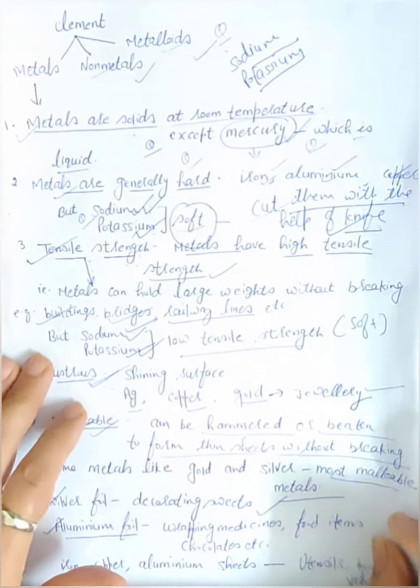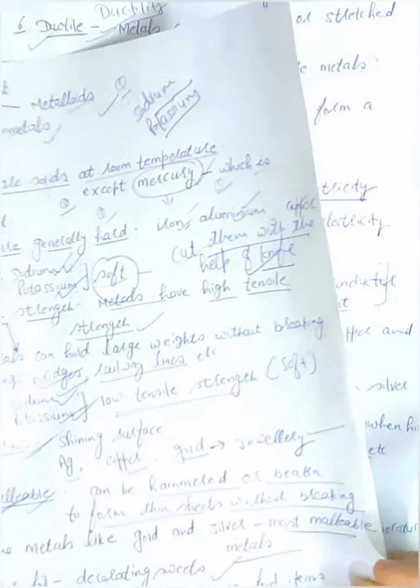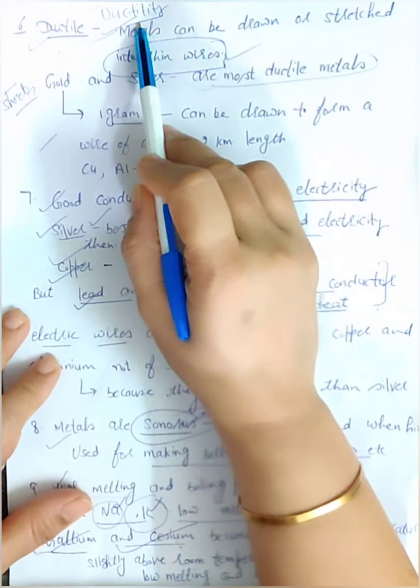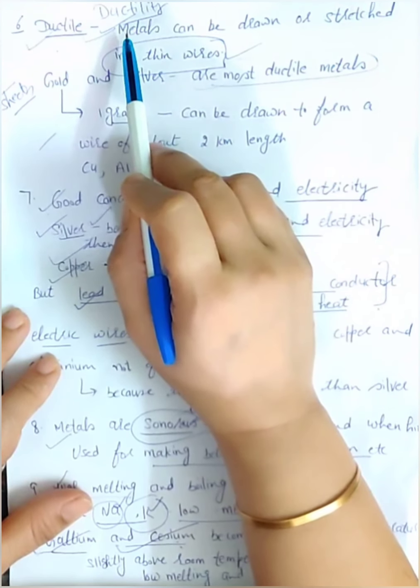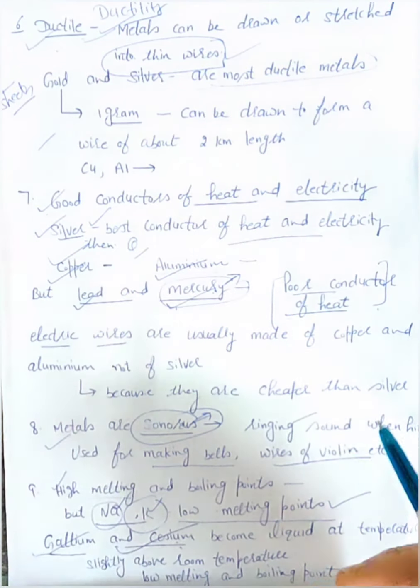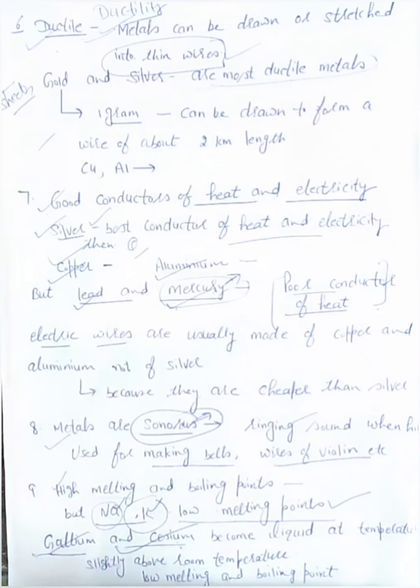These all are properties of metals. Now the next property is ductility. Ductility means we can stretch metals into thin wires. Iron wire, gold wire, silver wire, copper, aluminium.